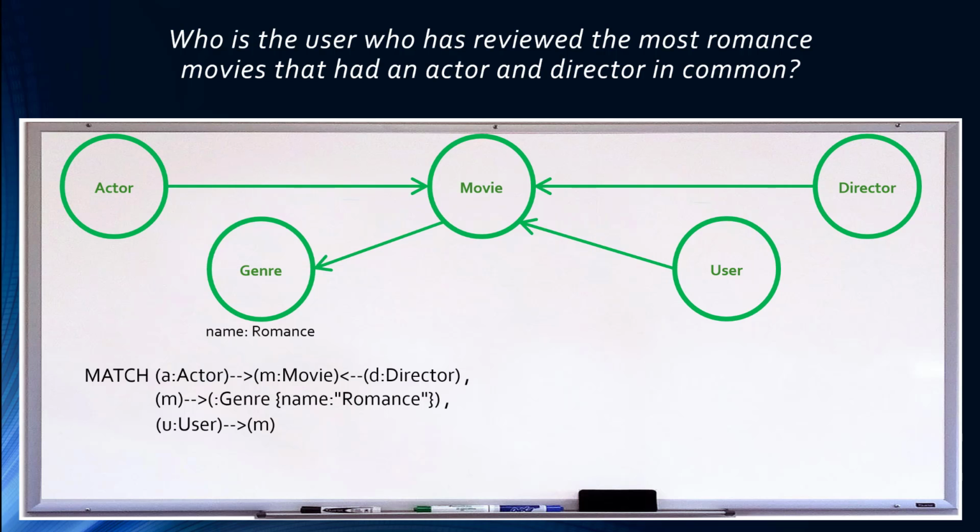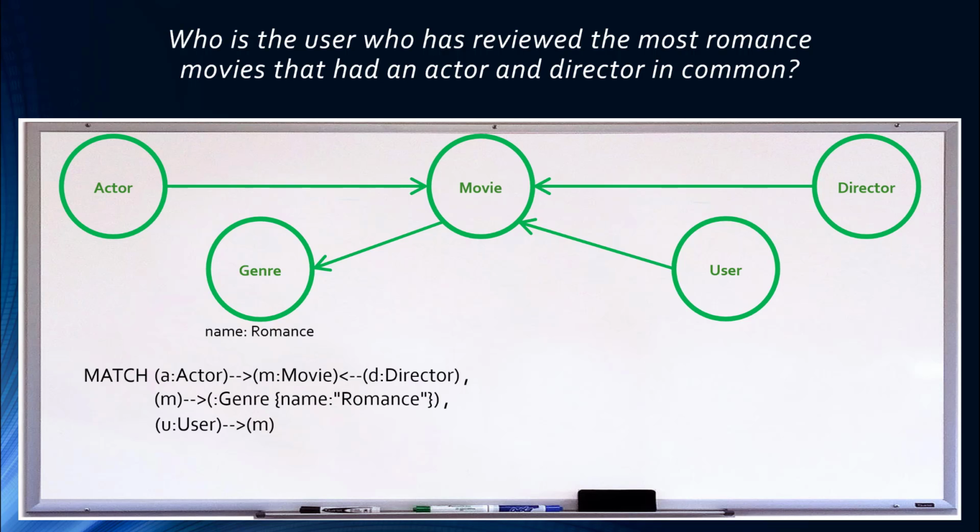The user ID is likely to be unique, but not very human readable. On the other hand, names are more human readable, but may not be unique. Since we are going to get a count of the movie nodes matching the other criteria, we are going to be aggregating rows. So if we aggregate just on name, users with the same name will be aggregated together, which we don't want. To address this issue, we will include both the name and user ID properties from the user node in the return clause.